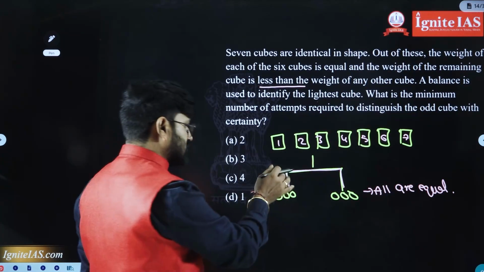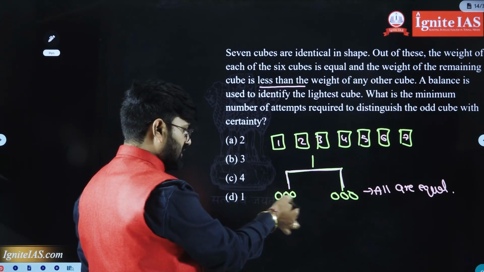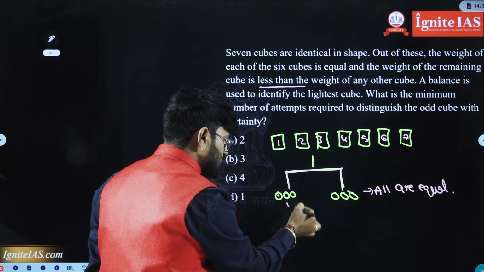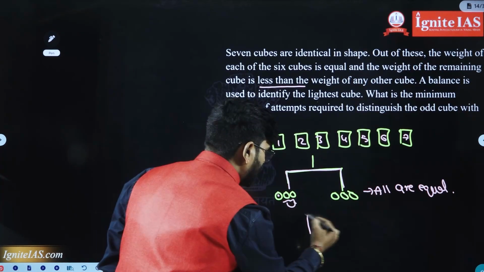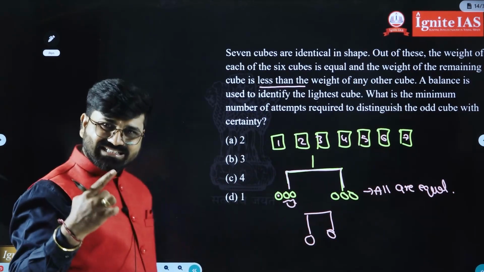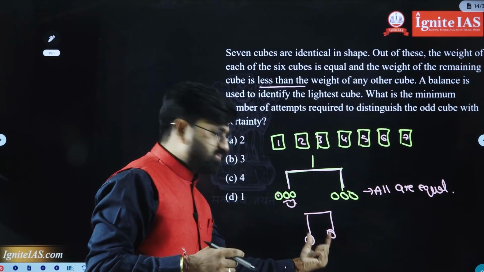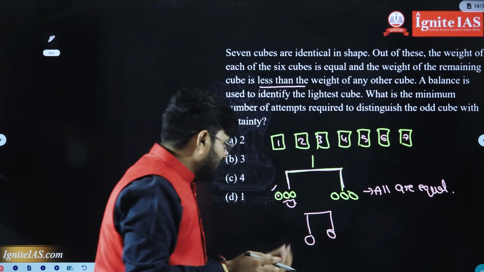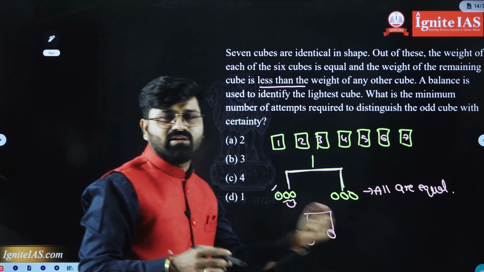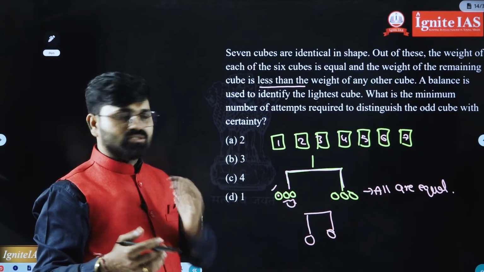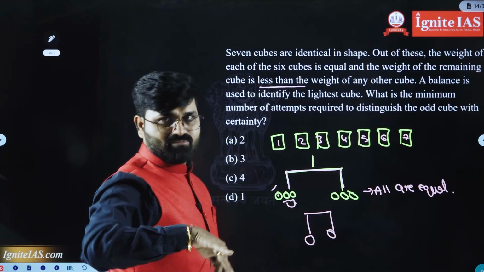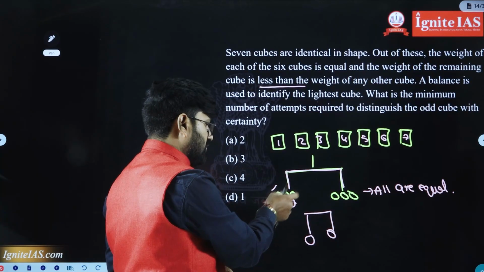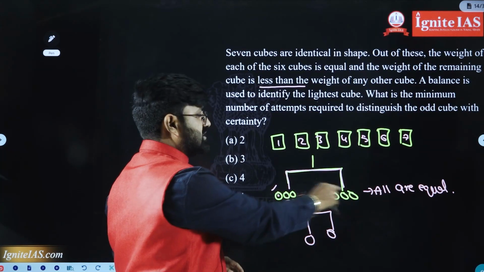Then what am I going to take? Suppose one here has less weight. Let's assume this. Now we are going to select these two, and again I am going to check which one is lesser weight. Let us assume these two are equal weight, then the remaining one will be lesser weight. Otherwise, if you compare these two, one will be lesser and one will be higher weight. So how many minimum attempts? One attempt. This is one attempt.